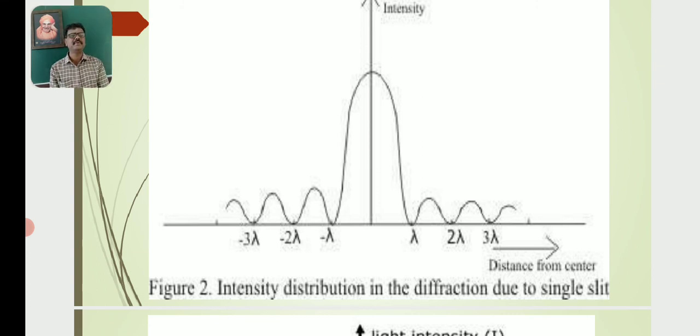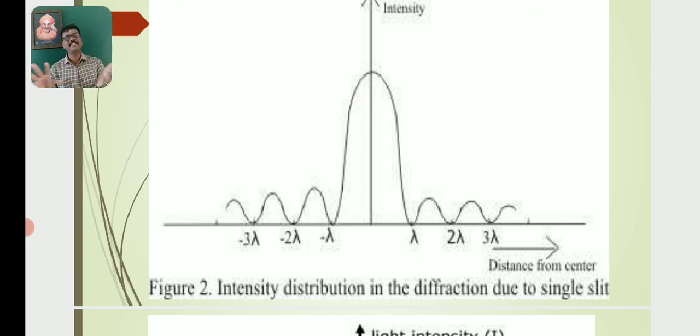Lambda, 2 lambda, 3 lambda indicate the distances of the positions of the fringes from the central maxima towards the right, or positive x-axis. Minus lambda, minus 2 lambda, minus 3 lambda indicate the distances of the secondary fringes from the central maxima towards the left, or negative x-axis.